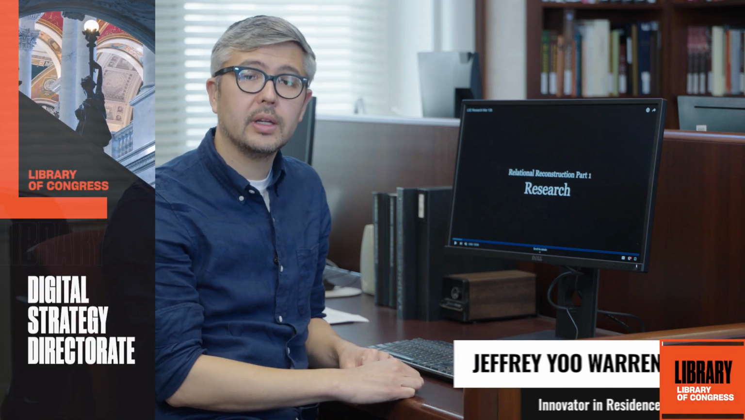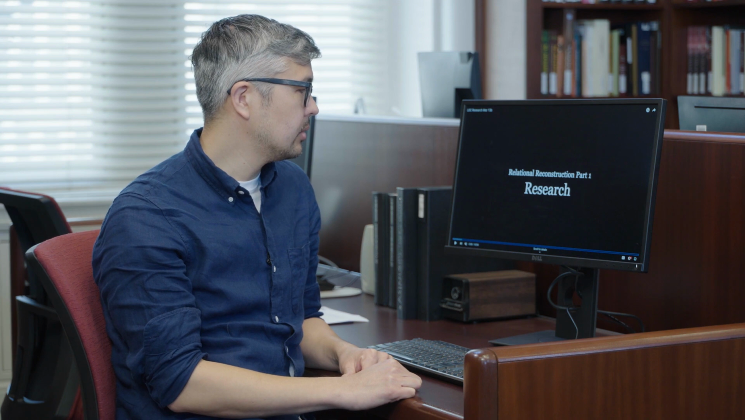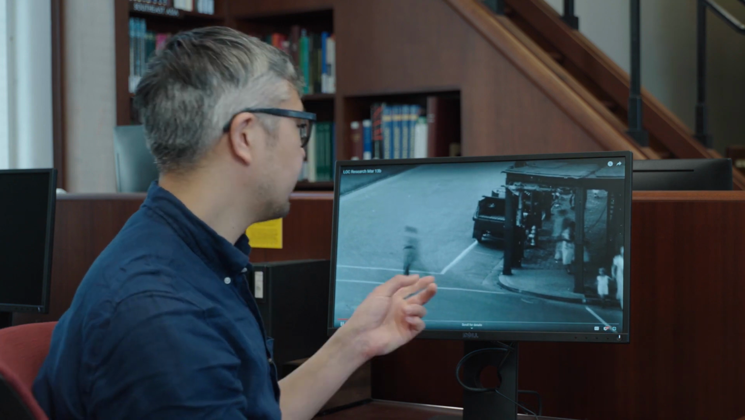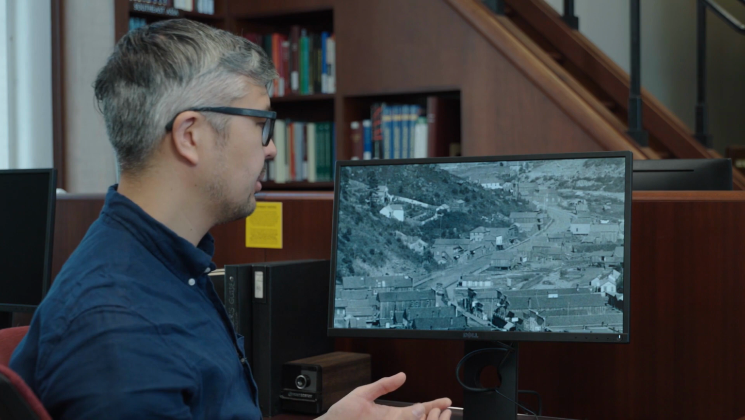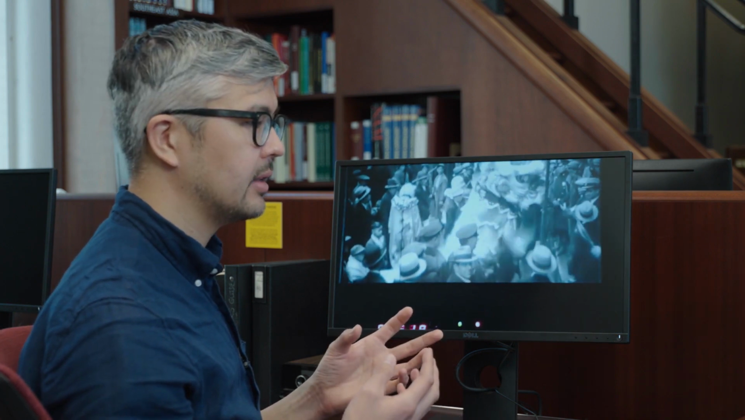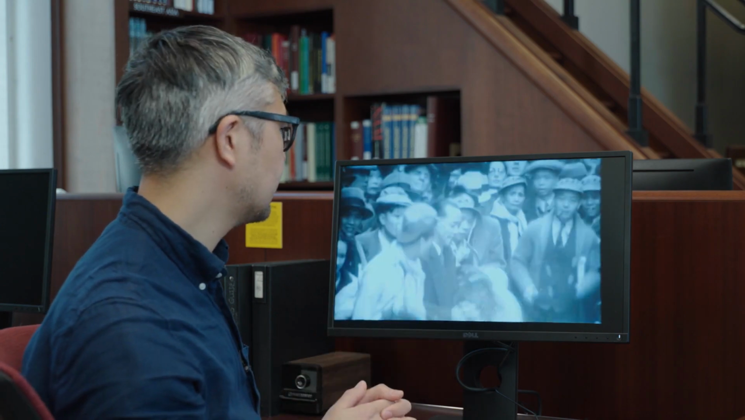I'm Jeffrey U. Warren, Innovator in Residence at the Library of Congress, and I'm going to show you the research portion of the Relational Reconstruction Toolkit. So in this portion of the guide, I walk through the process of finding images, but also interpreting them and trying to piece together what each one shows and how they relate to each other.